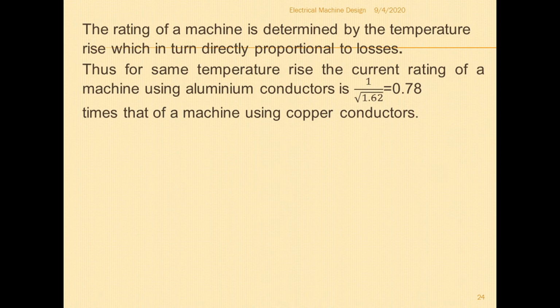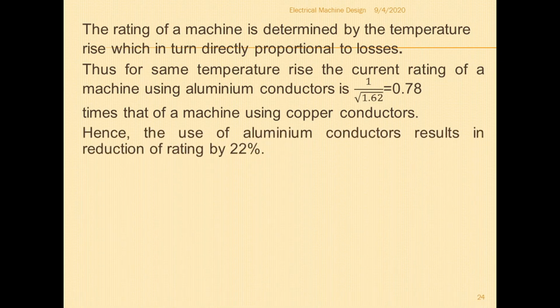So the current rating will decrease for the same size of the copper material and the same temperature rise. So the current rating of a machine using an aluminum conductor is 0.78 times that of a machine using a copper conductor, correct. That means the current carrying capacity is less in that case. Hence the use of an aluminum conductor results in a reduction of rating by 22%.